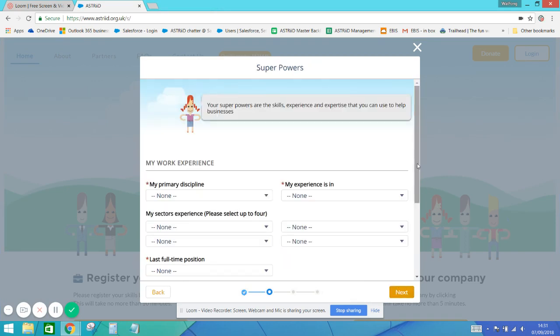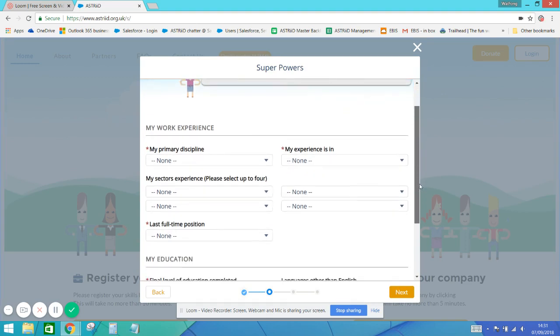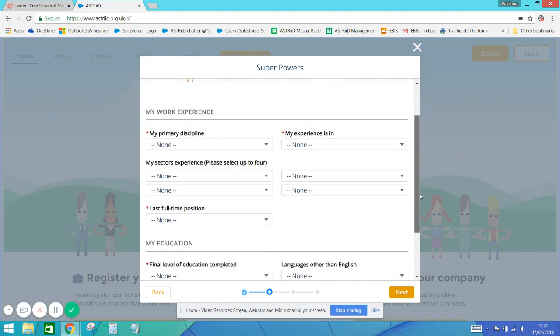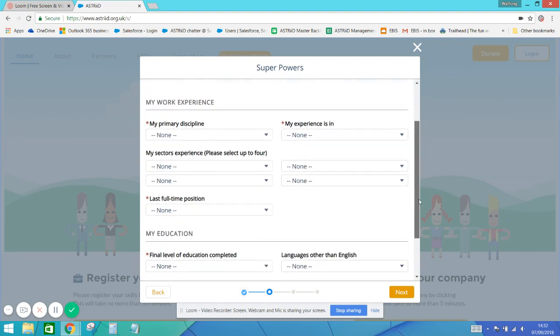This will then take you on to what we call your superpowers, so your work experience. Same rule applies. Anything marked with an asterisk, please fill in, as it's compulsory. And under My Sectors Experience, to try and get the best, or most useful results rather, I suggest you select at least one sector.